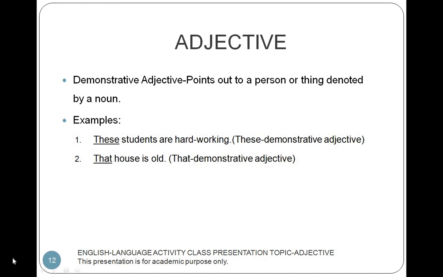Demonstrative adjective points out to a person or thing denoted by a noun. Examples: these students are hardworking. The word these is a demonstrative adjective. That house is old. The word that is a demonstrative adjective.